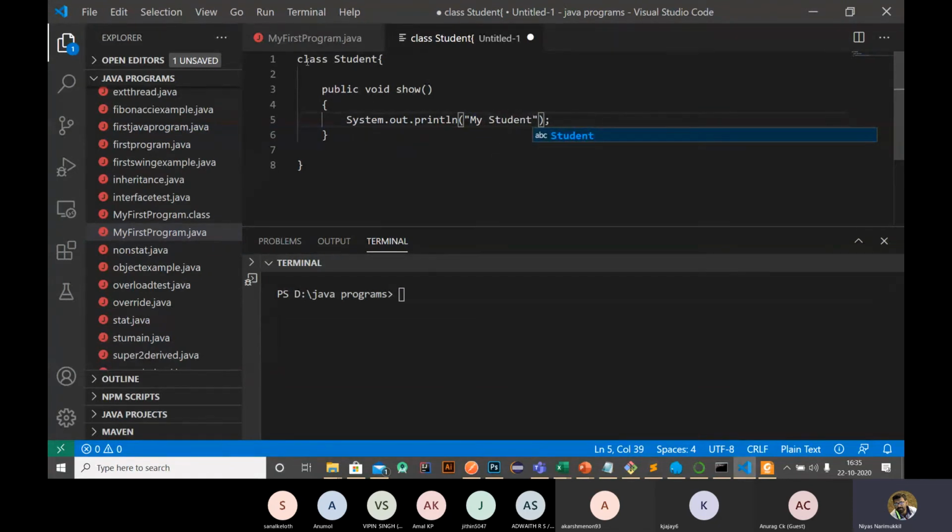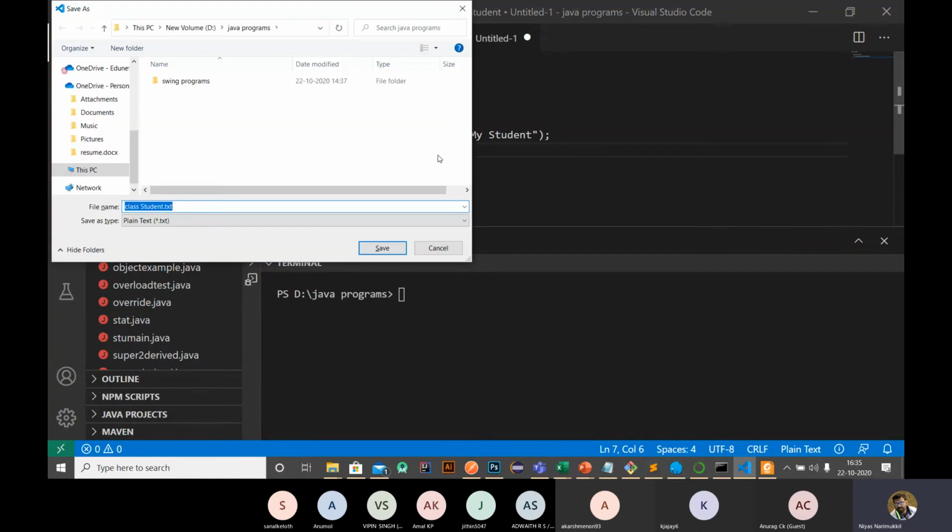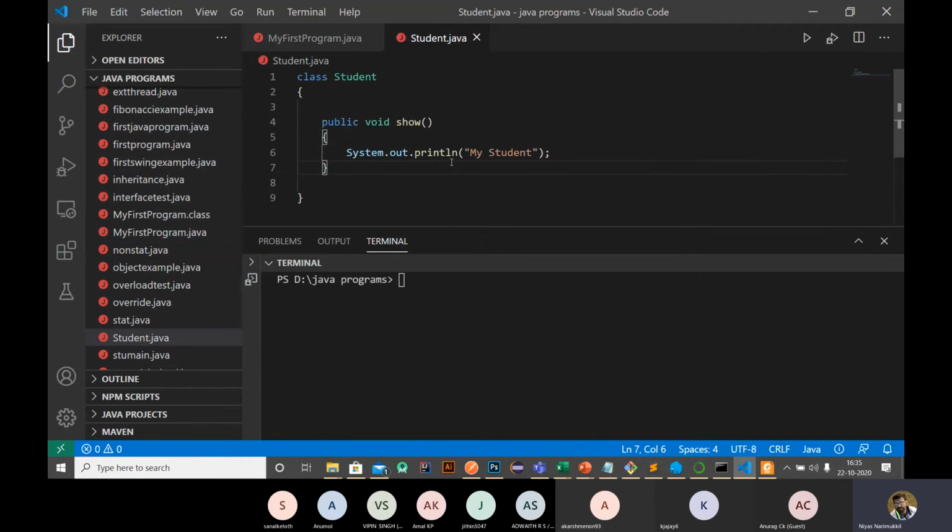This is the class name, student. Inside this class, we have one method, show, and inside the show method we are just printing "my student". There is nothing else. We are just printing the data here. Then I save this as student.java.